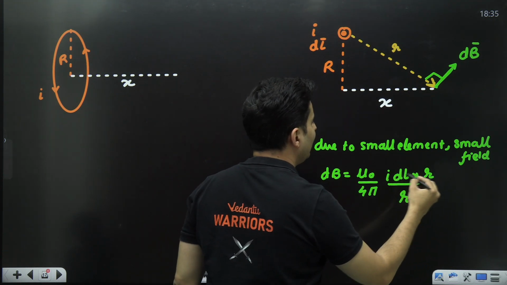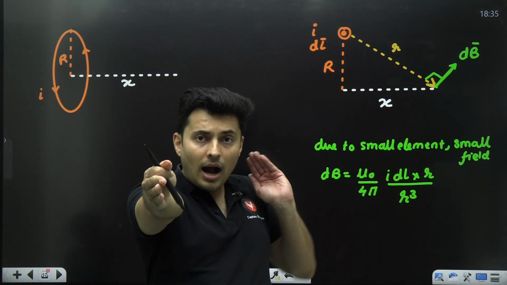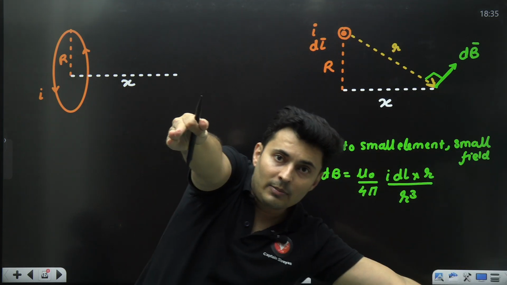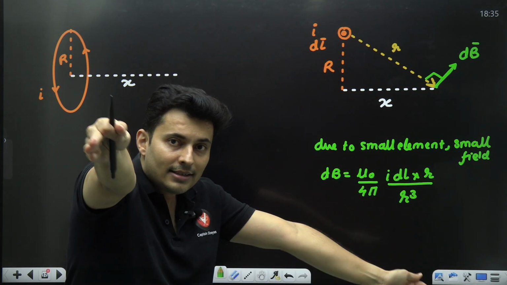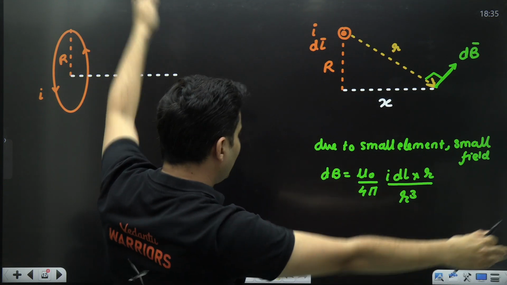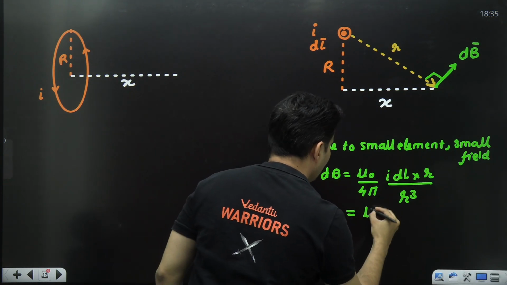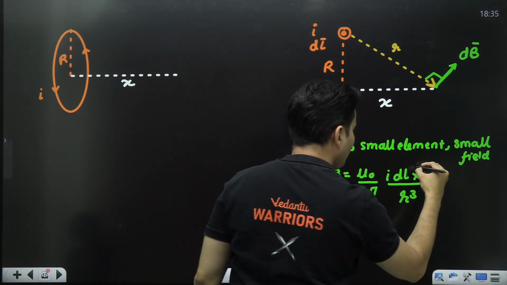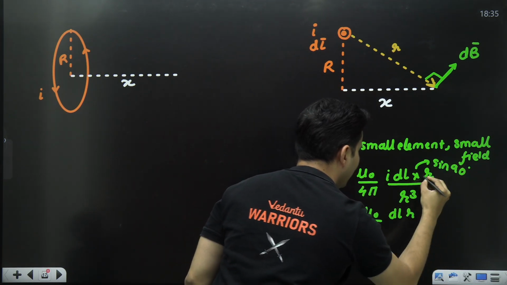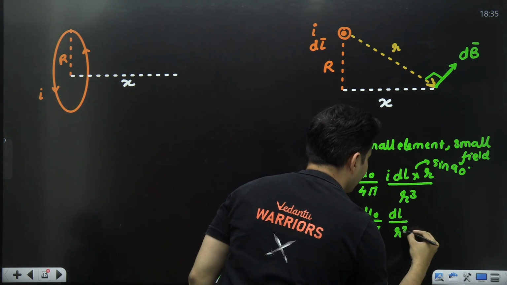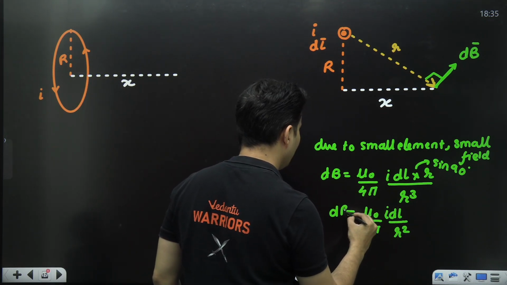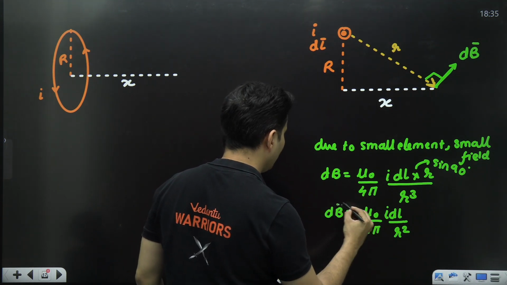The angle between dl and r: dl is here, r is not here, it is like this. If you see carefully, it is 90 degrees in that inclined plane. dl is here, r is there, just visualize in that inclined plane. Yes, the angle between them is actually 90 degrees. So strictly speaking, it will be mu naught by 4 pi, this will be sine 90, the cross product. So it will be dl, r and r will cancel, dl by r square. This is what the dB value will be.